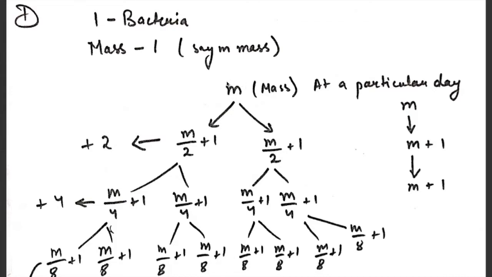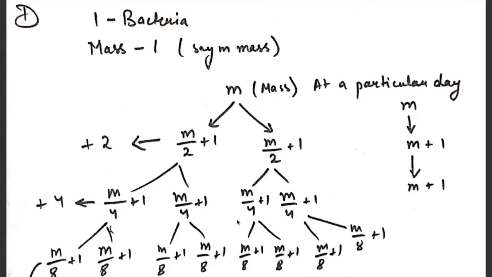Suppose the mass of that bacteria is m, then in one day it can split into two equal halves with masses m by 2 and m by 2. Then next day this m by 2 can also split into two equal halves, m by 4 and m by 4. It can do the same, and likewise.